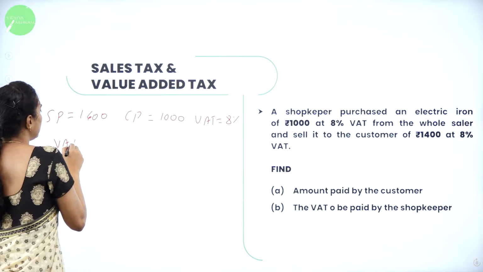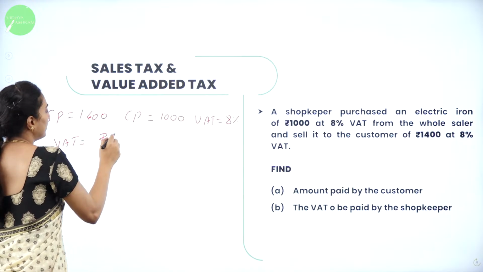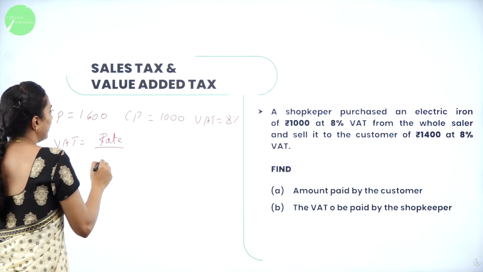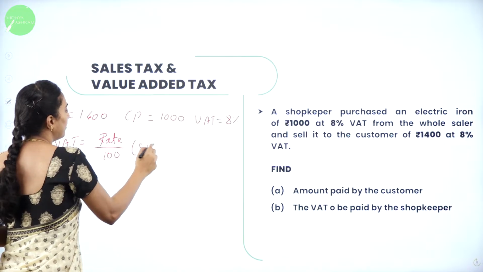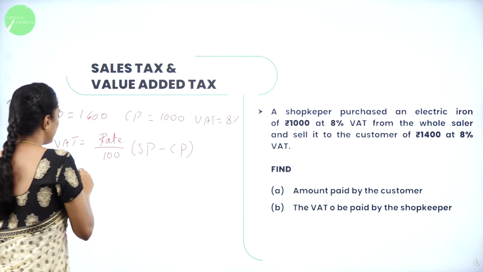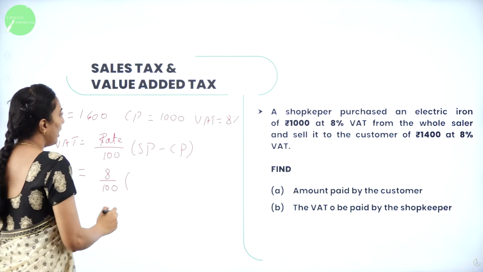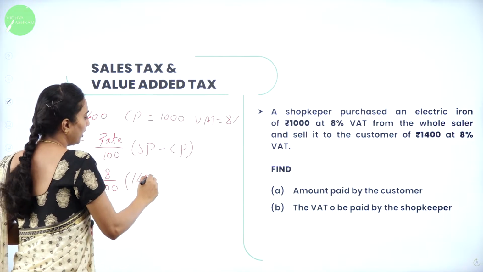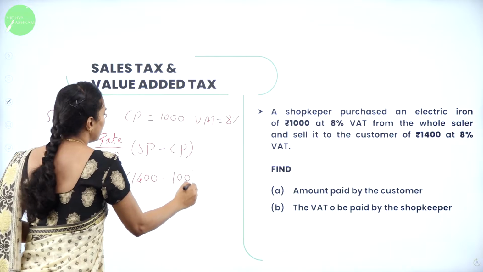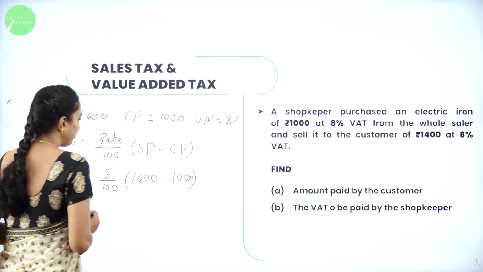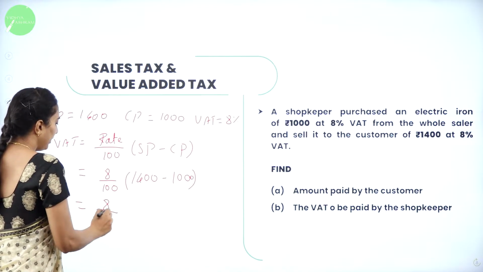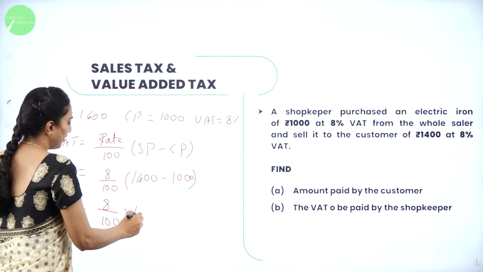So VAT will be equal to the rate of VAT divided by 100 into SP minus CP. Which is 8 divided by 100 into 1,400 minus 1,000, which is 8 by 100 into 400.